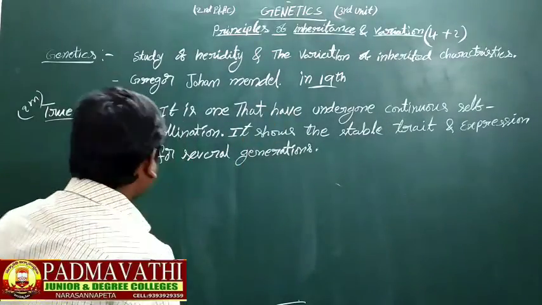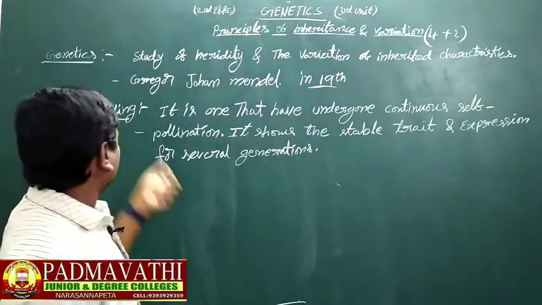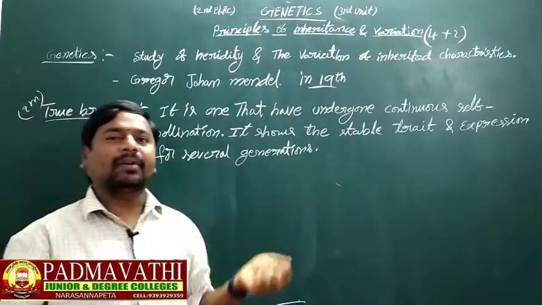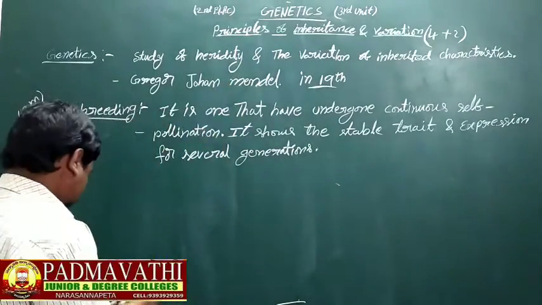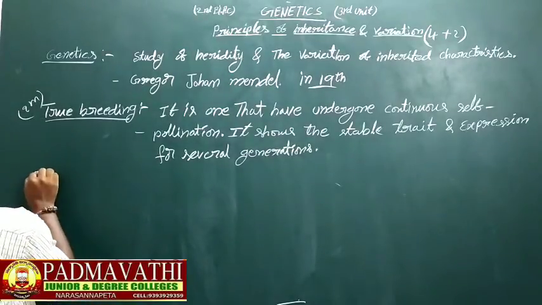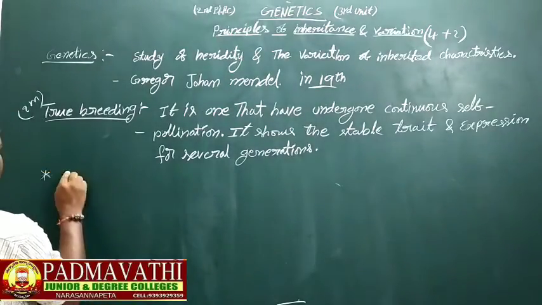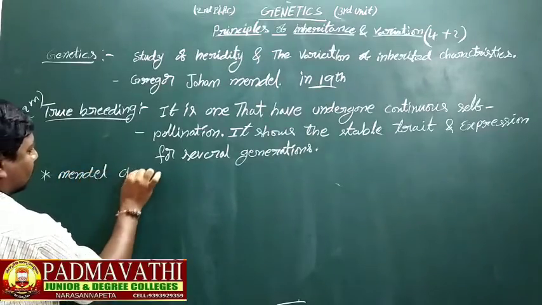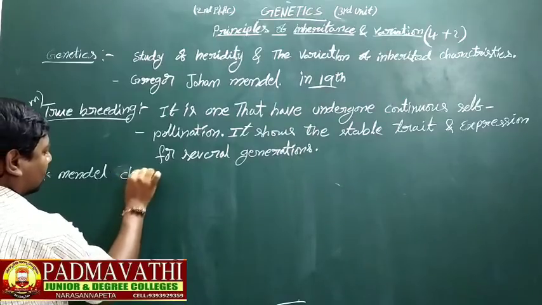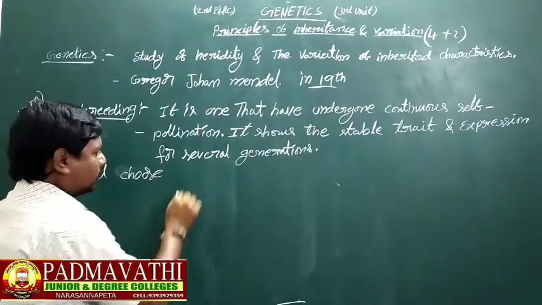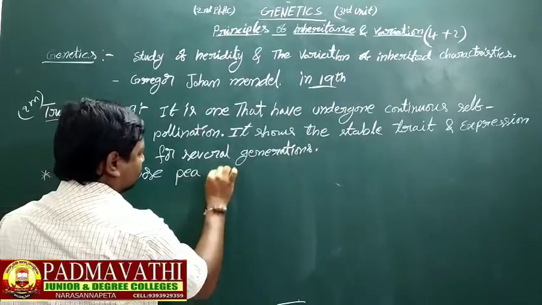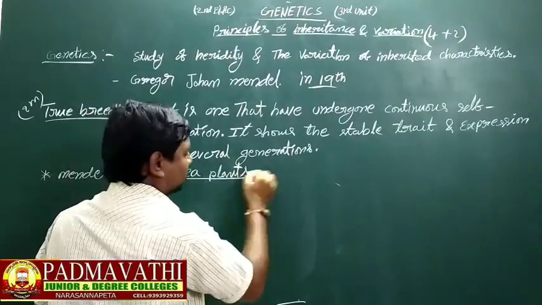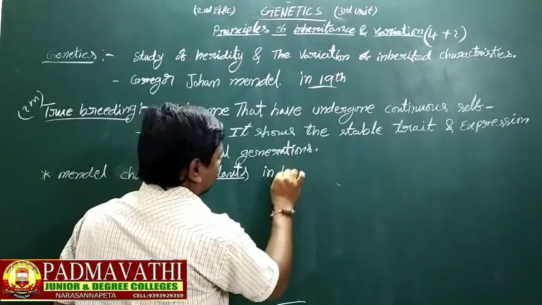Because for producing true breeding lines, Mendel chose pea plants.